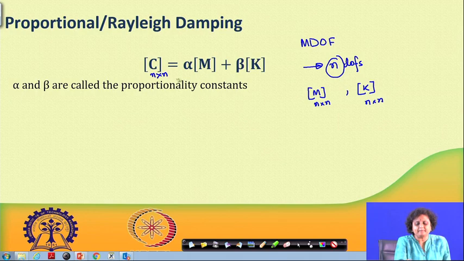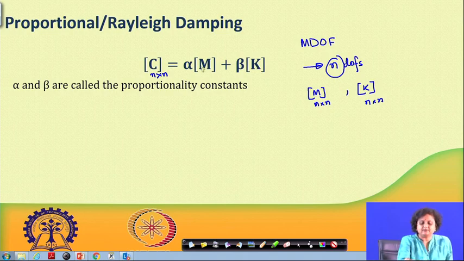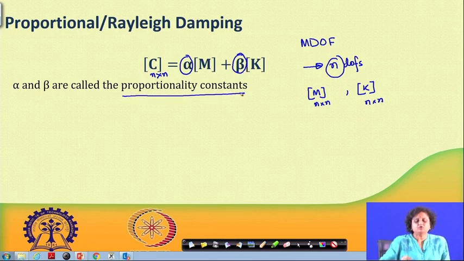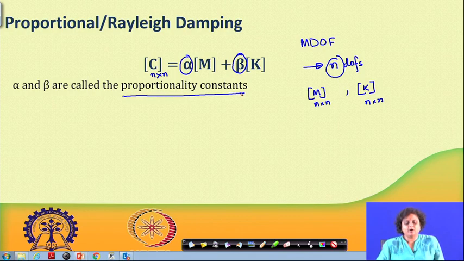The damping matrix C can be written as some constant alpha times the mass matrix plus some constant beta times the stiffness matrix. This alpha and beta are called the proportionality constants. So, this is a very simple form of modeling of damping for a multi-degree of freedom system.